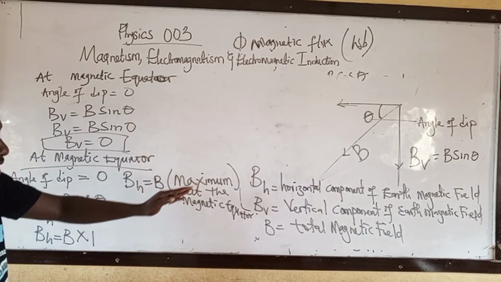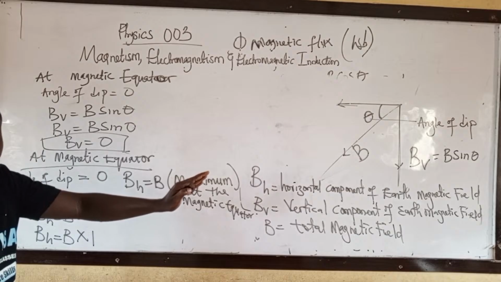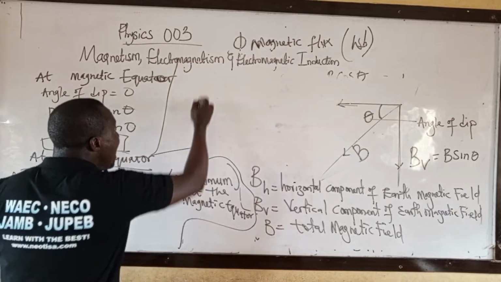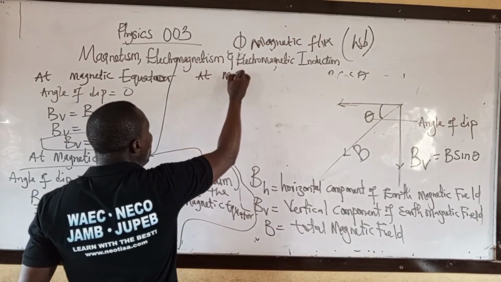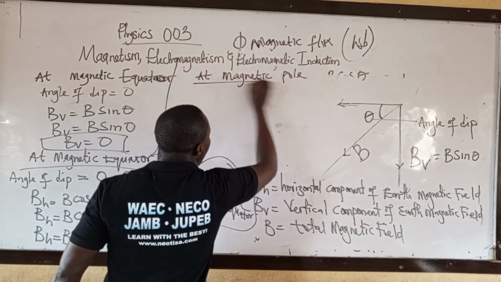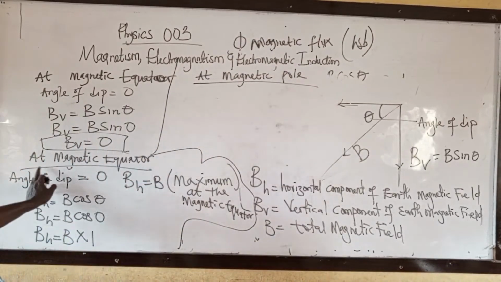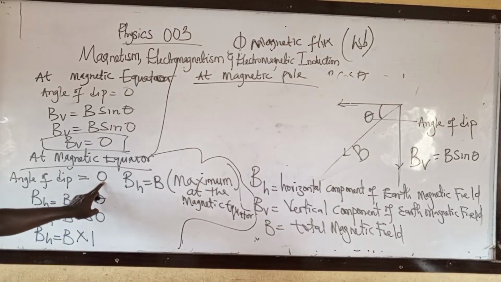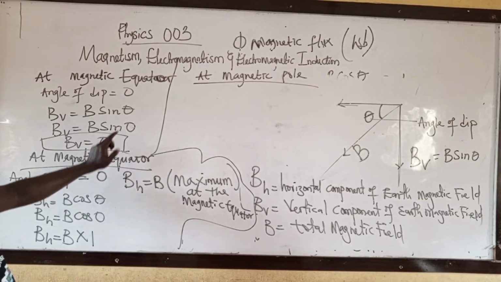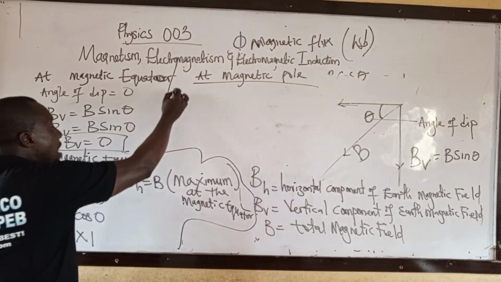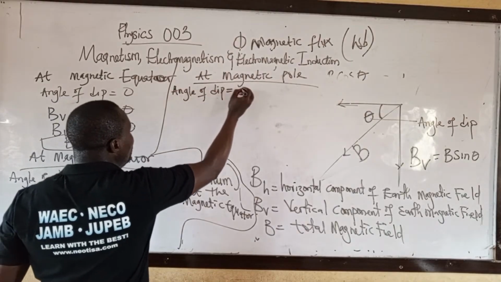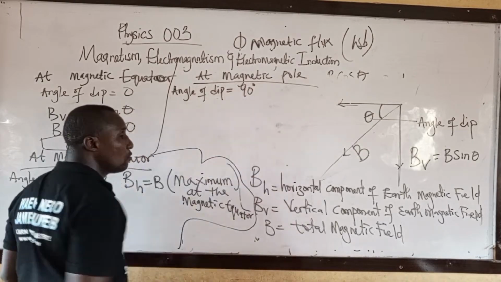Then let's look at the magnetic pole, which is the last one. Please take note of this one. At magnetic equator, angle of D equal to 0, BH will be maximum, BV will be 0. Then at magnetic pole, angle of D will be equal to 90 degrees. Take note of that.